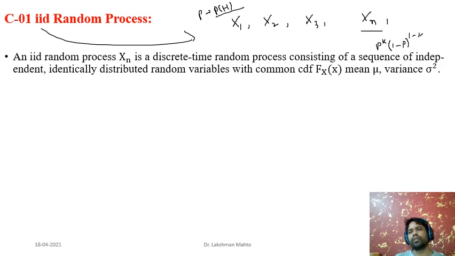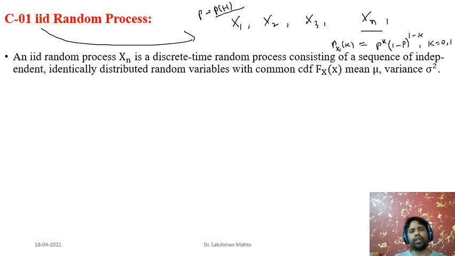What are the values of k? k takes only two values, either 0 or 1, because each xi is a Bernoulli random variable. So you can say that this is the PMF of any such discrete random variable, which you can call xi of k. This is it. Okay, so that's why we can say that it is an IID, independent and identically distributed process.